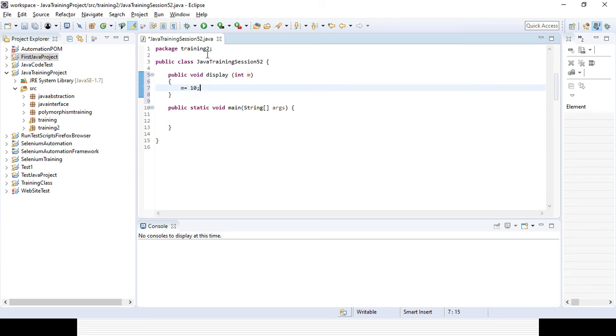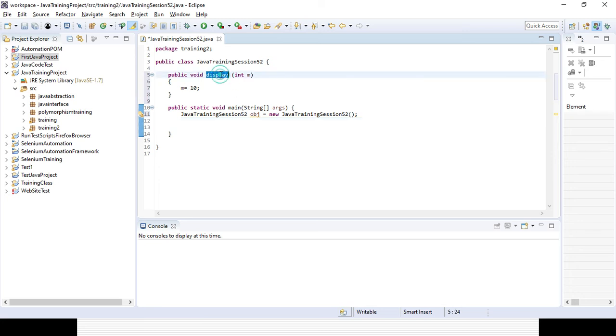Now we need to create an object or instance for the class. Suppose I am creating object equal to new object. So that is the syntax for creating the object or instance. Now if I want to call the particular display method, instead of using the parameter variable m, I am defining another variable n. Value I am defining as 20.